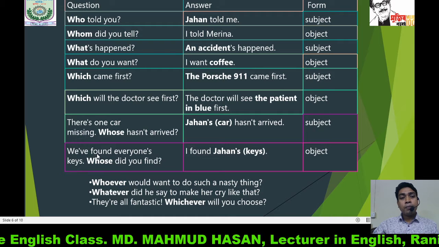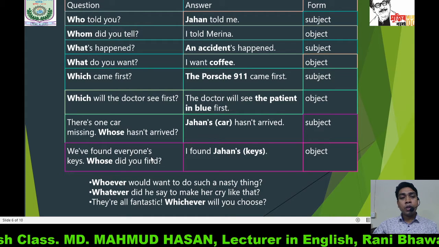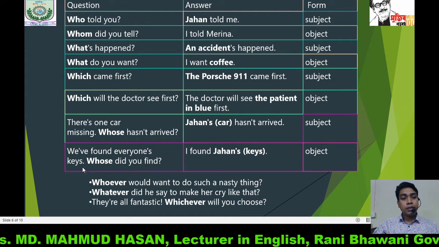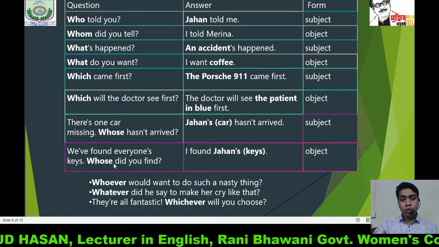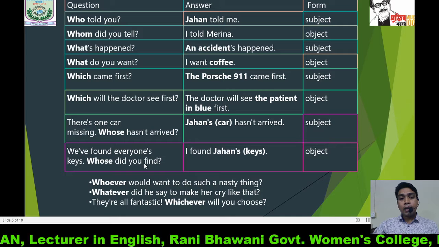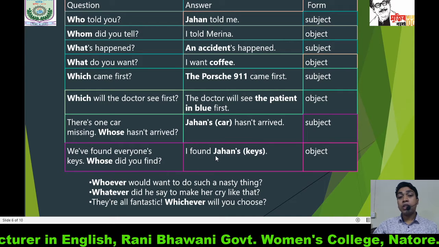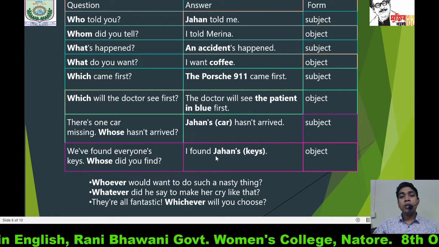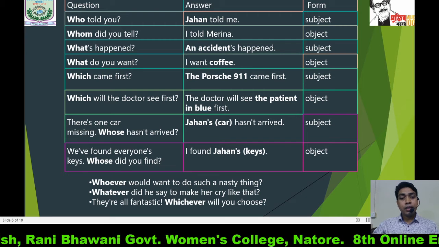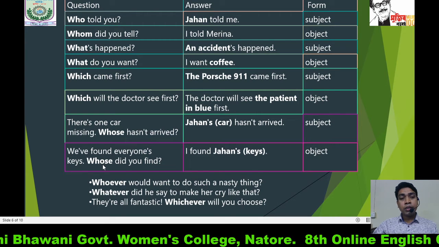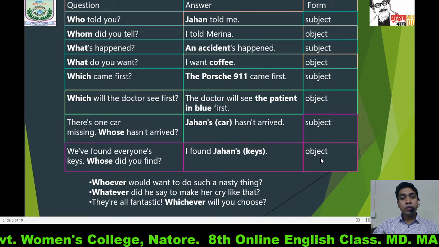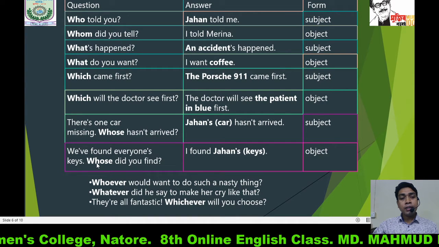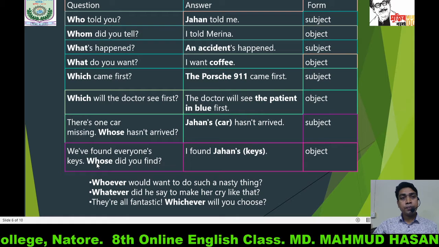We have found everyone's keys. Whose did you find? It's a question. Whose did you find? And if we answer, I found Zahan's or I found Zahan's keys. Here, whose is used in this sentence as objective form and it's an interrogative pronoun.